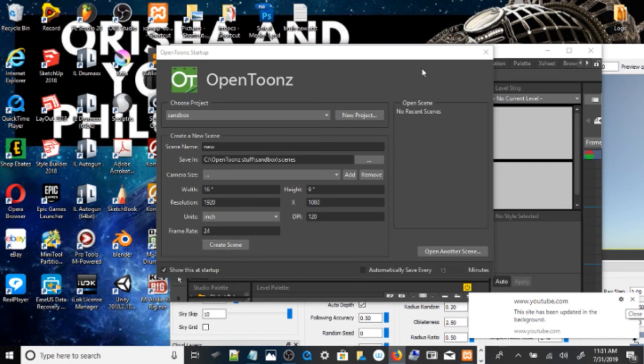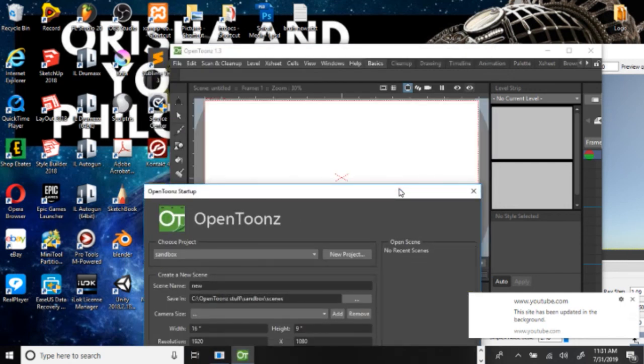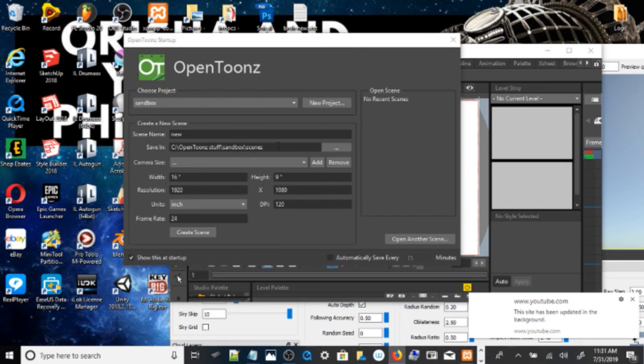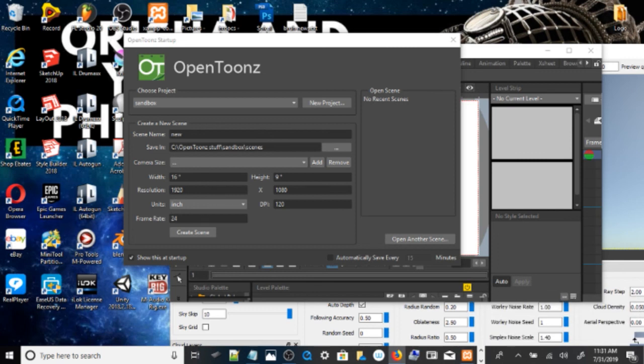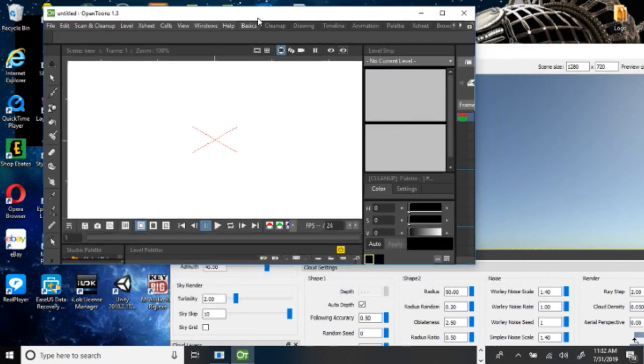This is your basic window for opening. And just click scene. There you go.